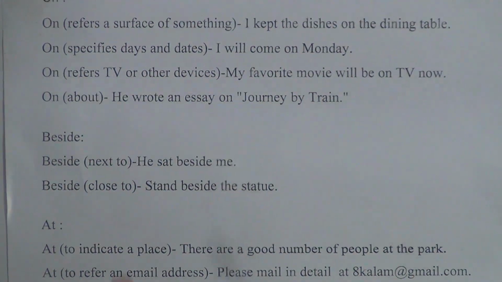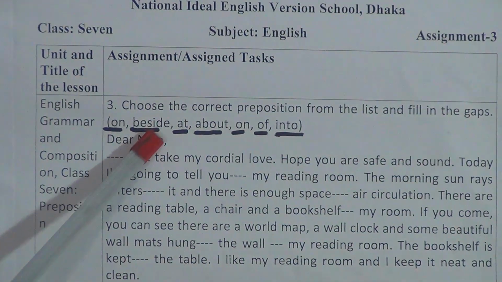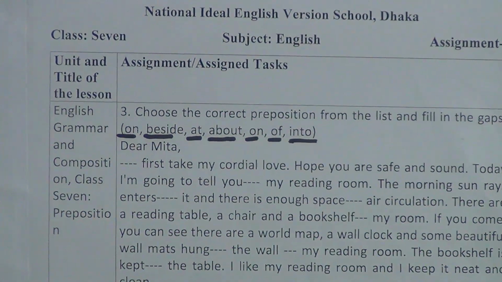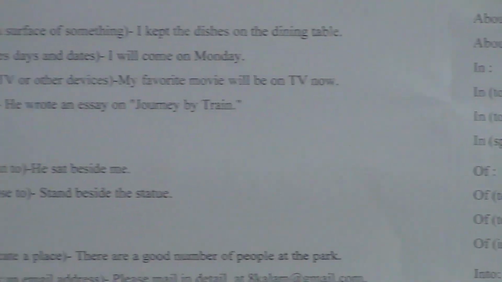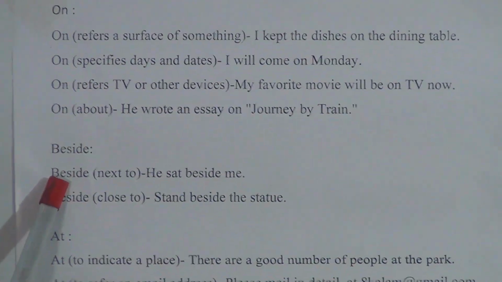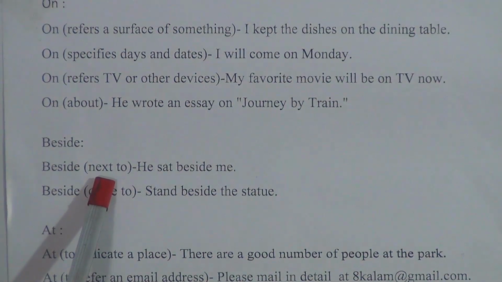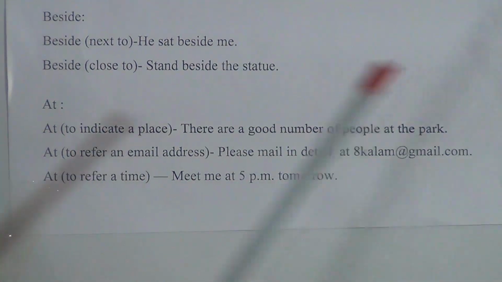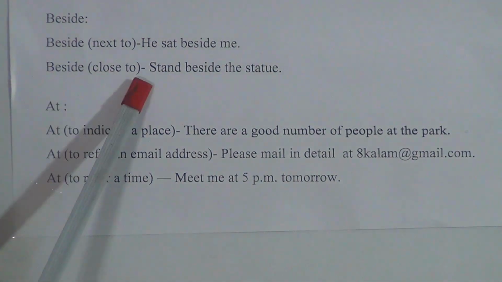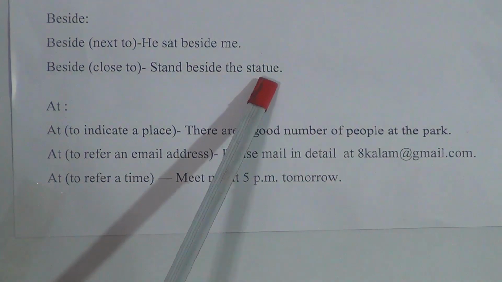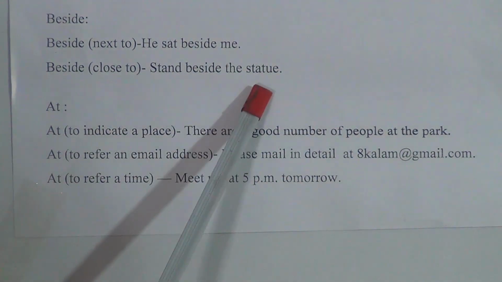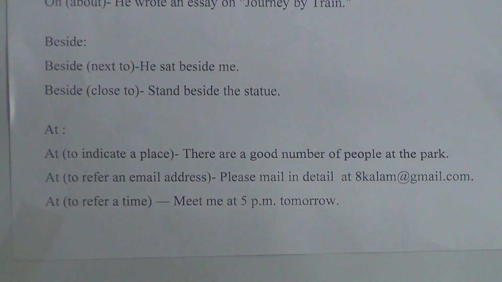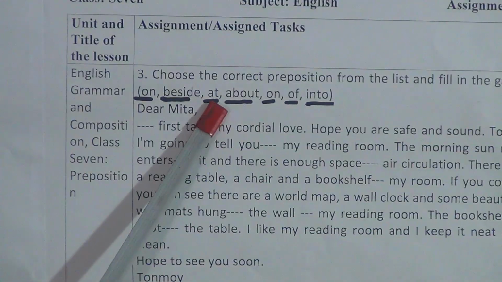Now we will go to our next preposition, it is beside. B-E-S-I-D-E. Look, two different uses of this preposition beside. Beside means next to: he sat beside me. Another use of beside is close to: stand beside the statue. Now we will go to another preposition, it is at.